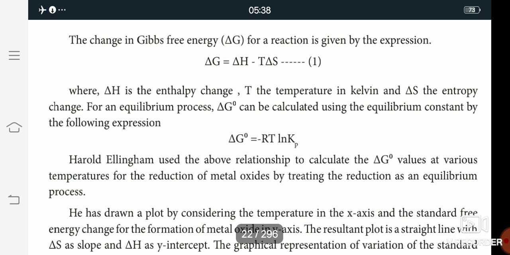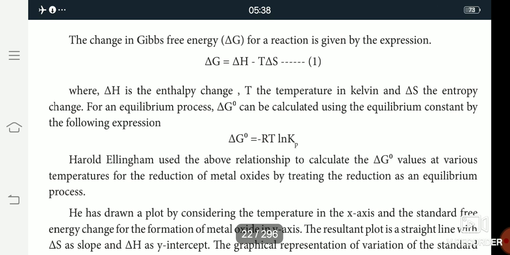In the Ellingham diagram, the standard Gibbs free energy is the energy needed for the reduction process. Then what is the Ellingham diagram?